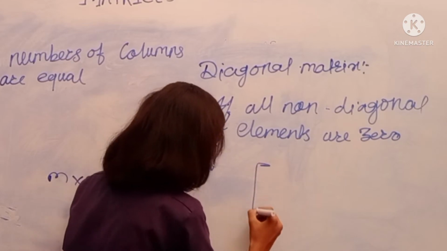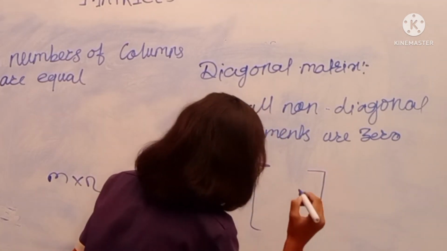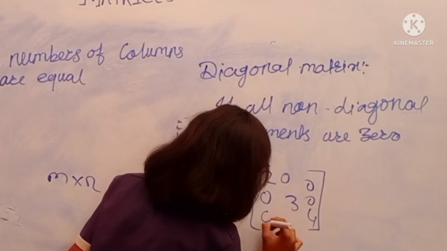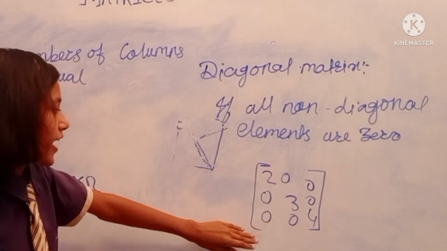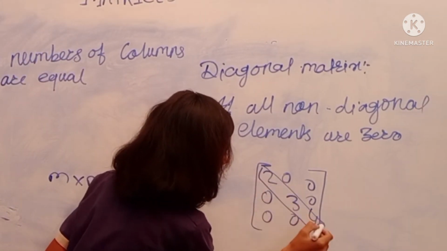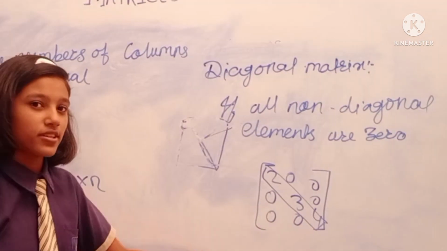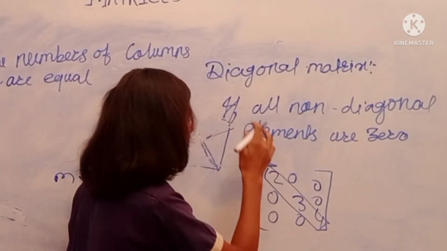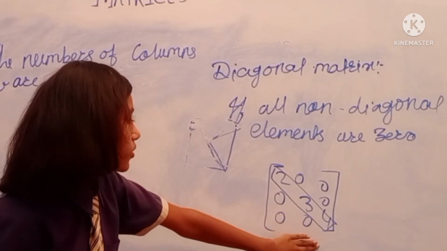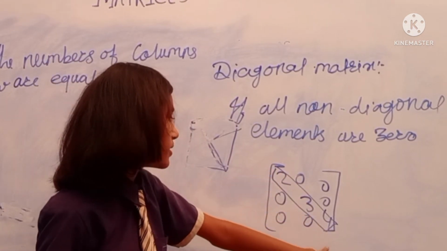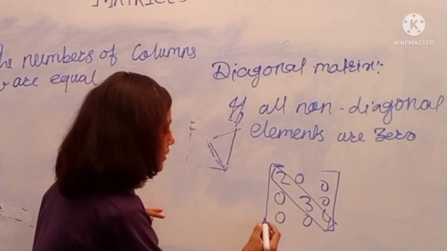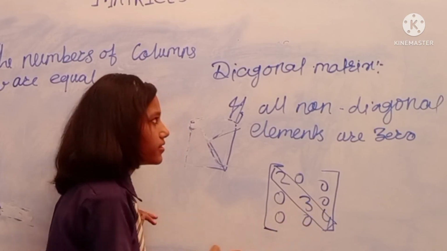For example, this is our diagonal matrix. We write the diagonal elements along the diagonal, and for the non-diagonal elements we write 0. We write numbers only in the diagonal elements, like 1, 2, negative numbers or roots, and the remaining ones we write as 0.